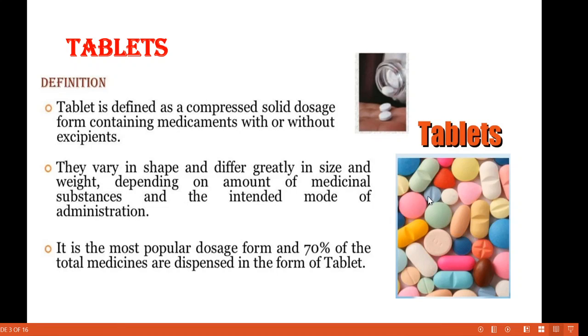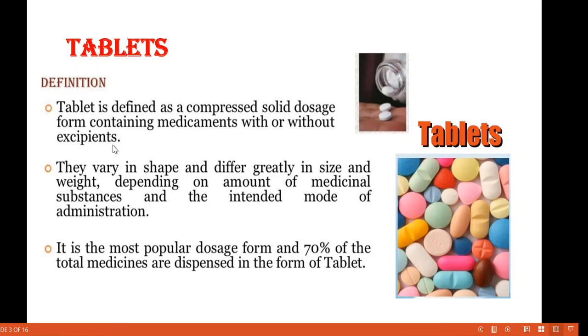The tablets are prepared by two main ingredients, one is the active ingredient and another one is the inactive ingredient. This active ingredient is nothing but the medicament, and this inactive part is only used for the binding of that tablet, that is called excipients.